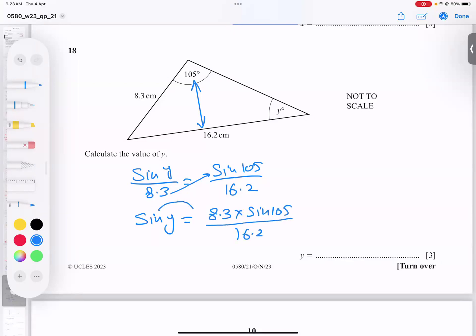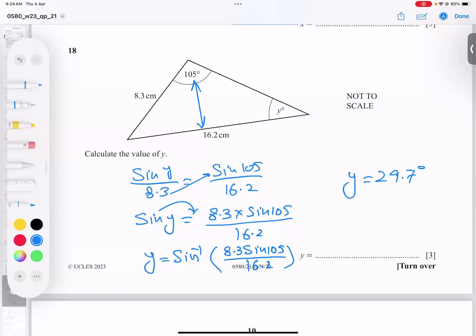Now bring sine to the other side, it will become sine inverse, and you can type the whole thing in the calculator all together like this. Or you can type this in the calculator before. Now if I type this in the calculator, I will get angle y is 29.66. After rounding to 1 decimal place, it is 29.7 degrees. This is my final answer.